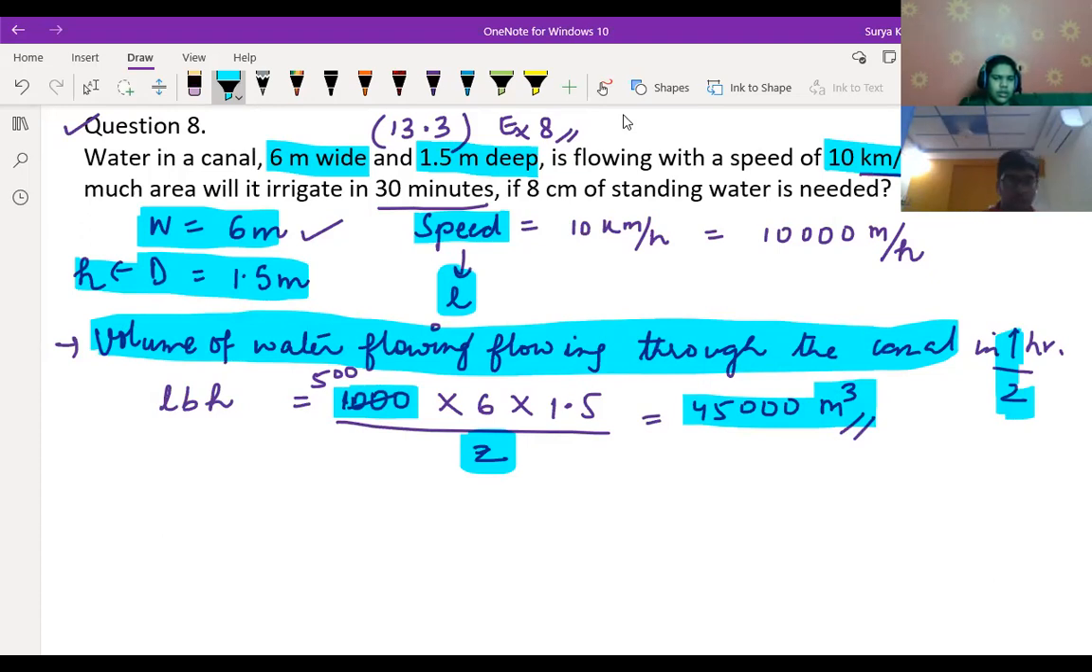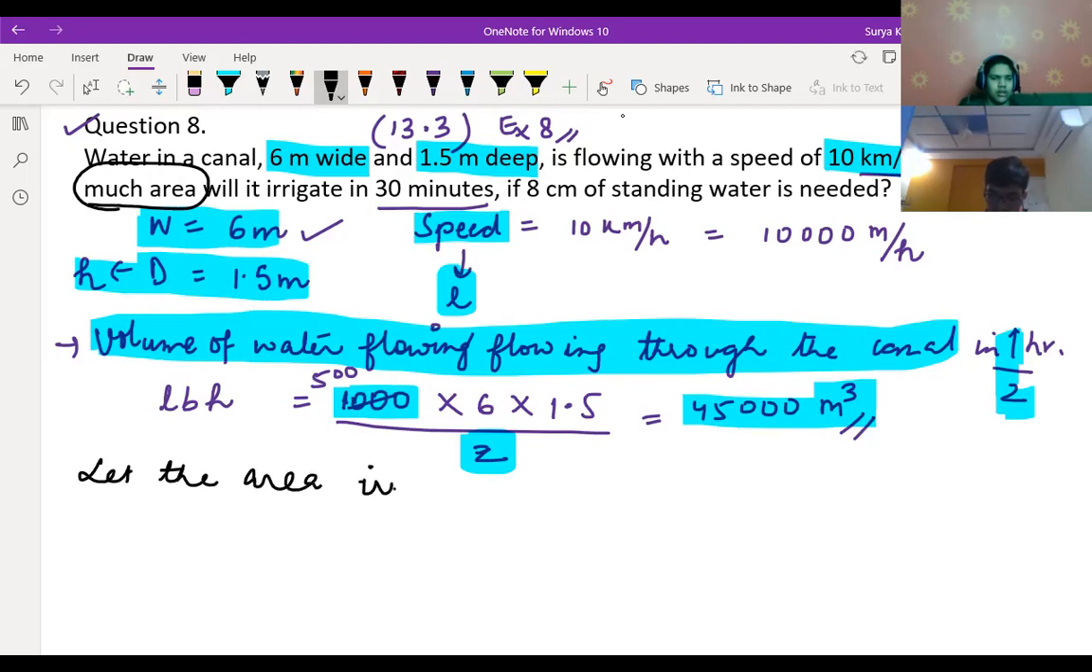All right. So next we have to find here, if 8 centimeter water is needed, how much area it will irrigate. We have to find the area, right? Yes, sir.